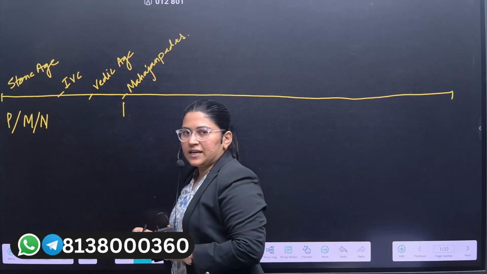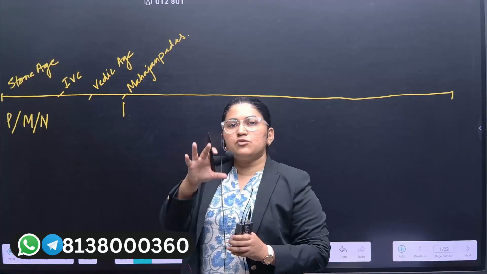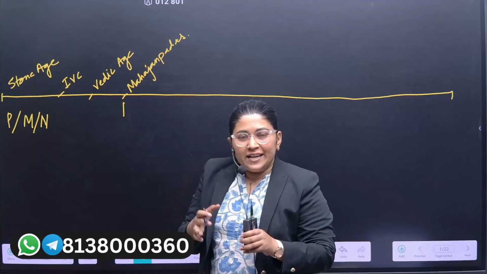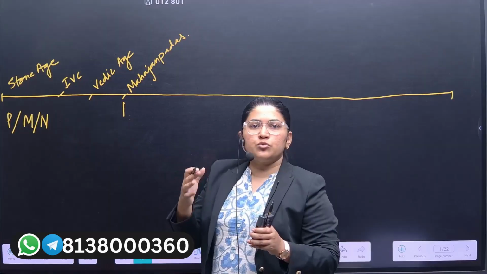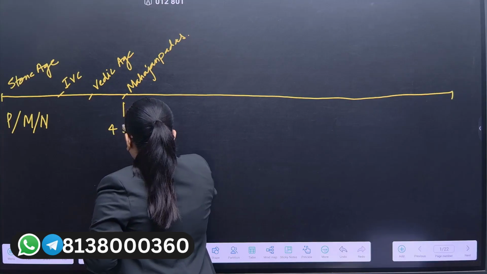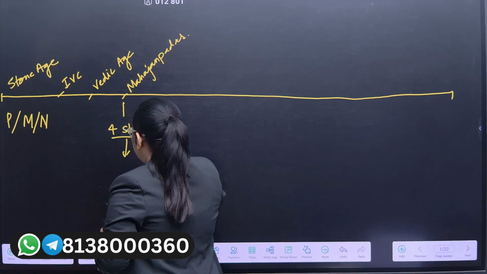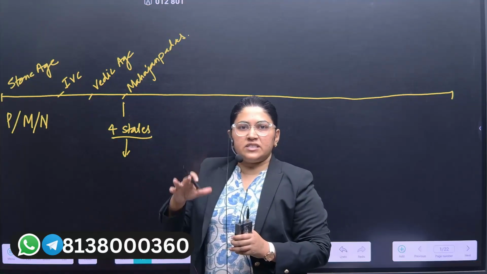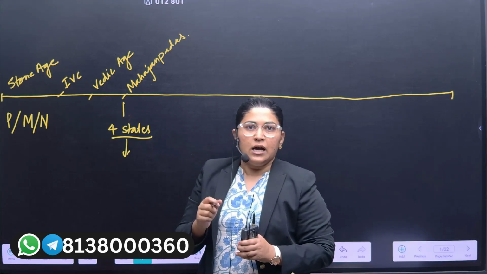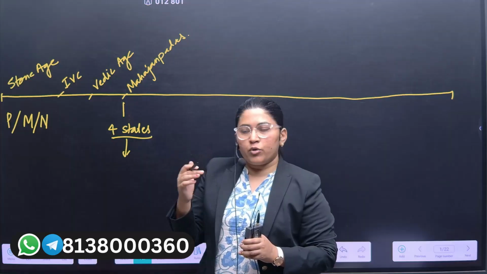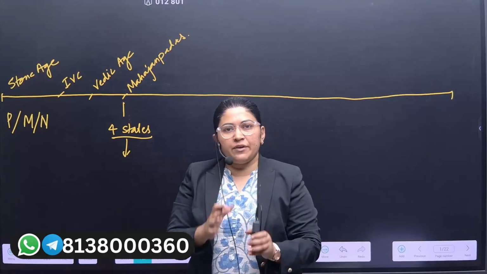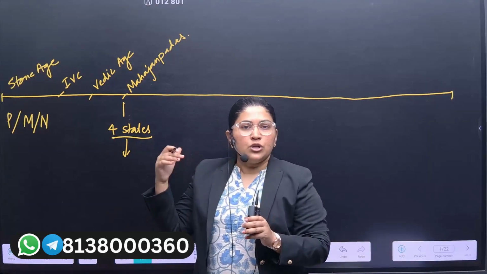Among these Mahajanapadas, four major states came into power, and among them the Magadha Empire rose to be the strongest empire of the time. I would suggest please revisit the locations and states of the 16 Mahajanapadas. What were their essential features? What were their geographical locations? Which rivers passed through them? What were their socio-cultural evidences during that time? We have discussed each and every resource and literature which we got from this period.